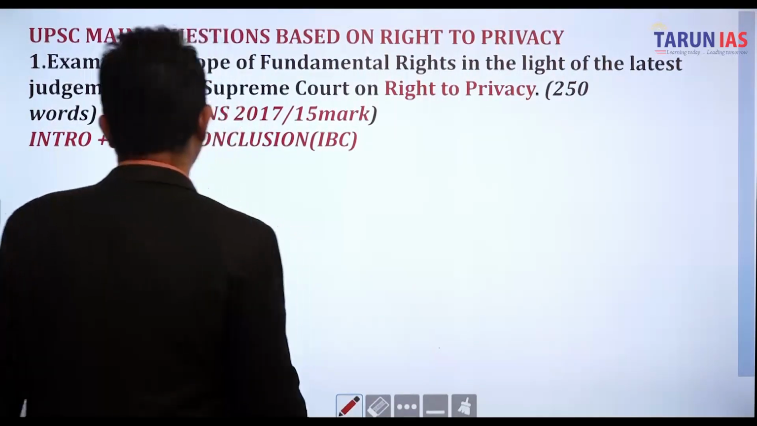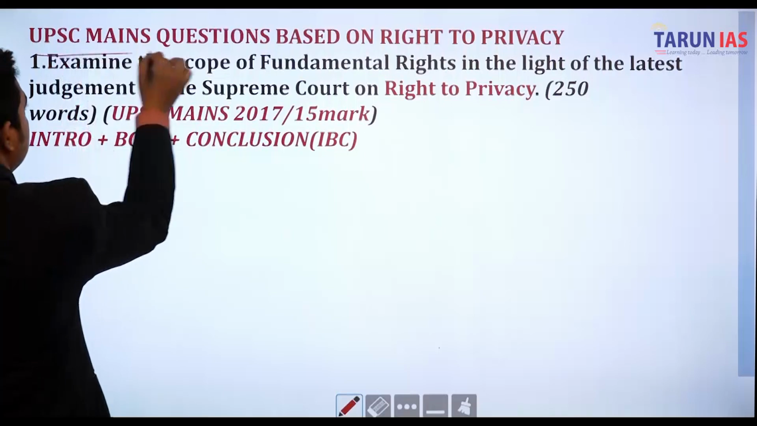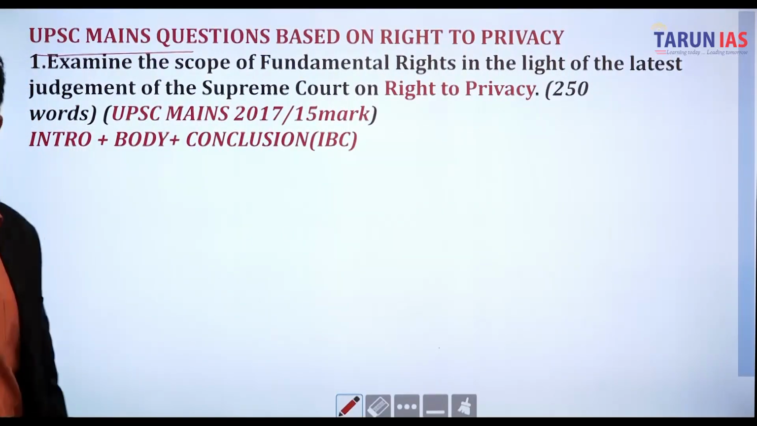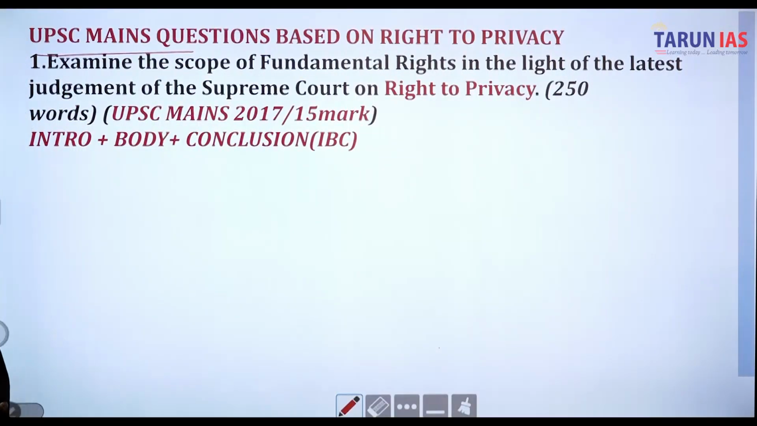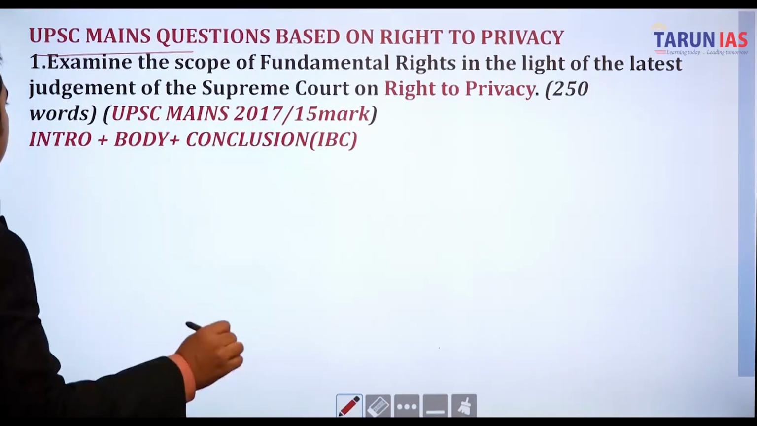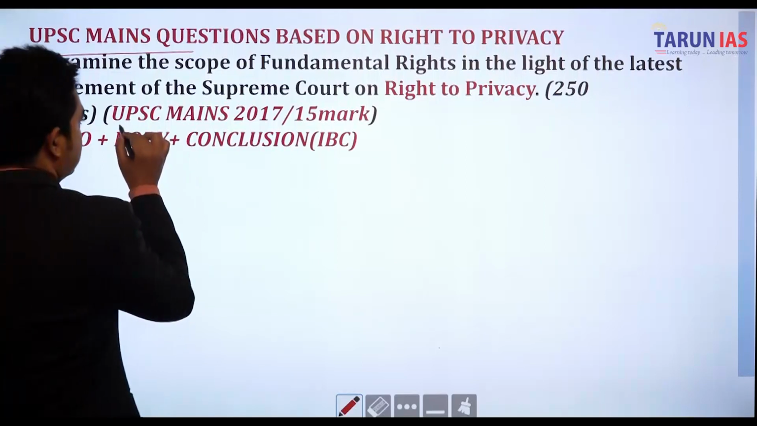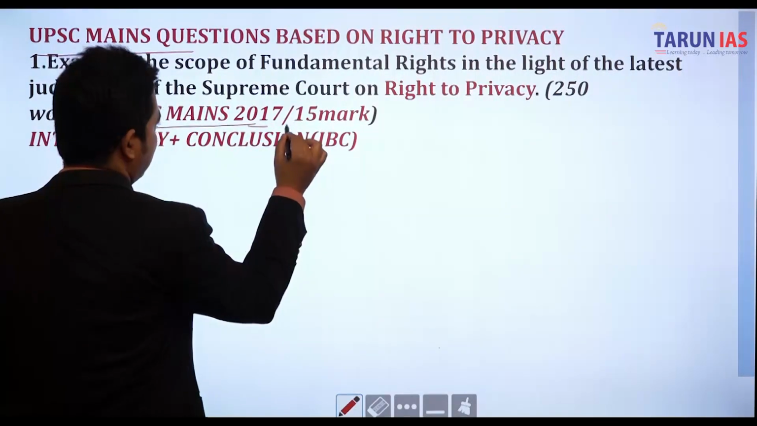And now here is a mains question that is based on right to privacy. Examine the scope of fundamental rights in the light of the latest judgment of the Supreme Court on right to privacy. That question was asked in the UPSC mains 2017. That was a 15-marker question.